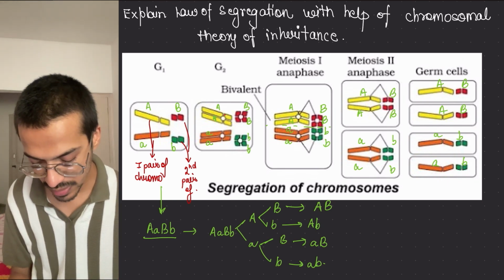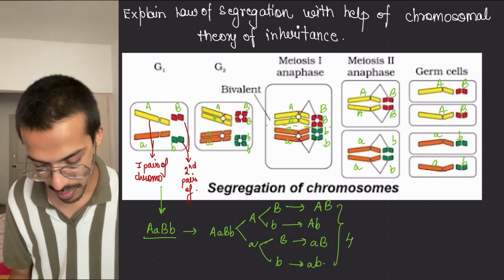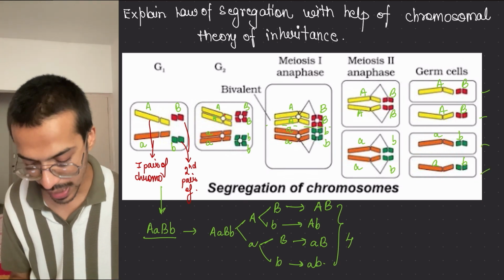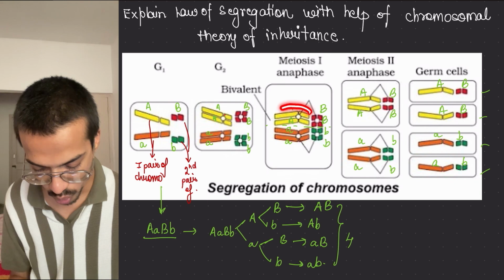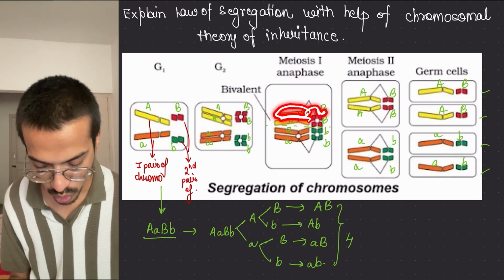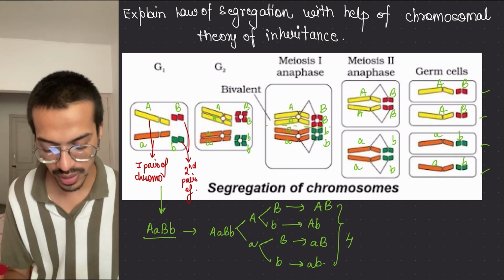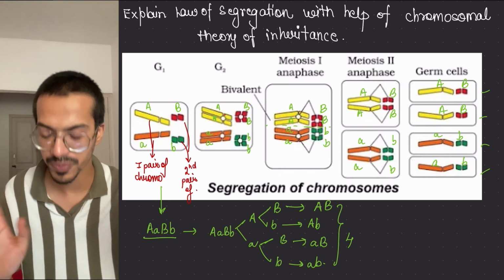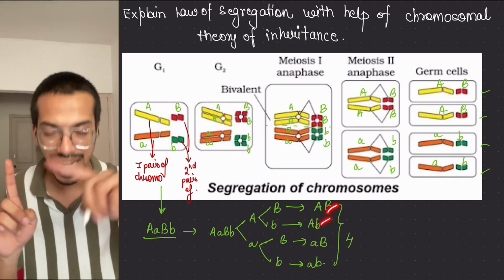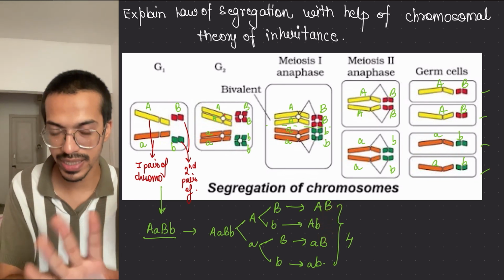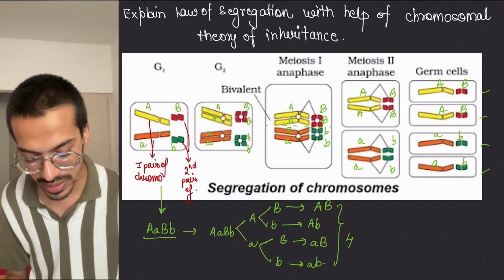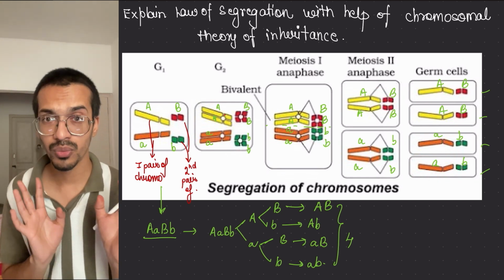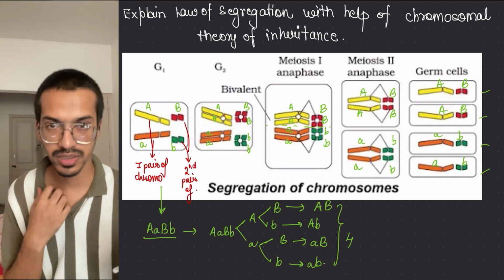So 4 gametes will form. 4 gametes are formed here also. Of course, these gametes have options. What option? That this part can go with this, but this part can go with this either. New recombination. If this part has gone with this, it has full opportunity to do it. So that part will be the independent assortment, I will tell you. Here I am just telling you that they will segregate like this. 4 gametes will form. Whether they are the same or different, that depends.